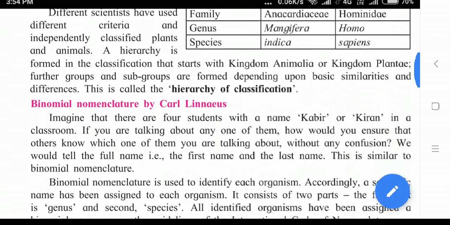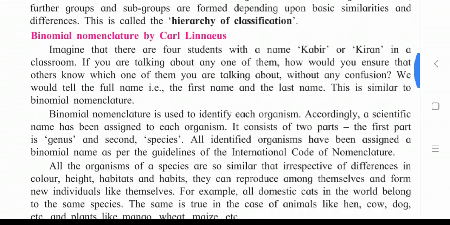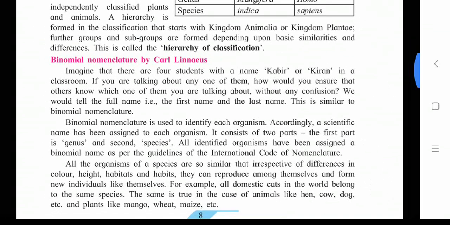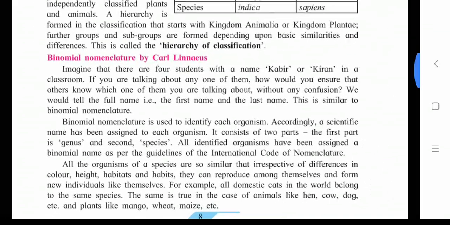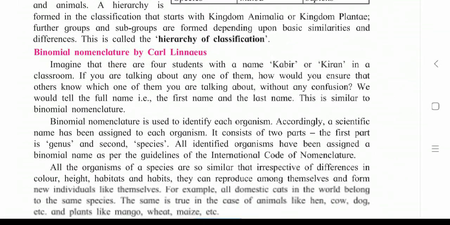Now the next topic we'll see is binomial nomenclature by Carl Linnaeus. For this explanation, for example, students, in your school two teachers' names are the same.